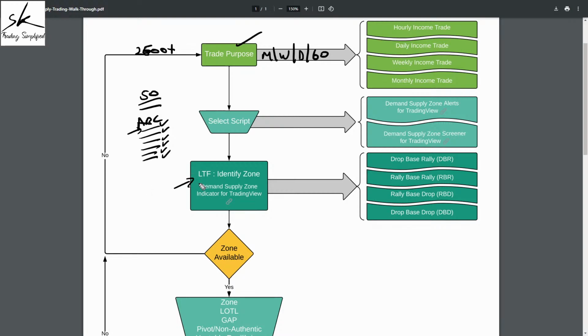On ABC, I need to go to the lower time frame. So now the question is, what is my lower time frame? And we got the answer from our step number one, that as a monthly income trader, my lower time frame is daily. So we'll go to the daily time frame to identify zone, and for identifying zone, we can use the demand supply zone indicator.